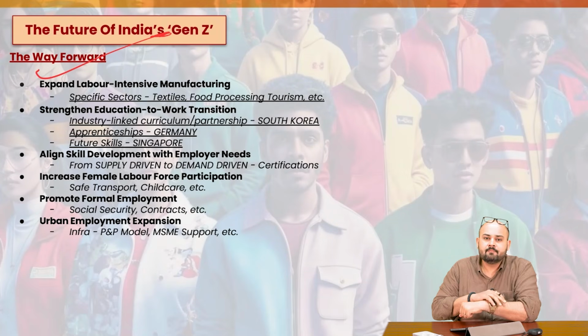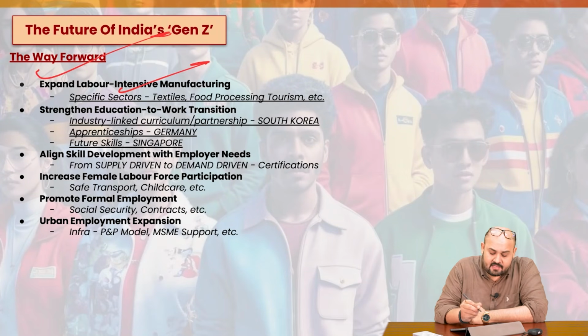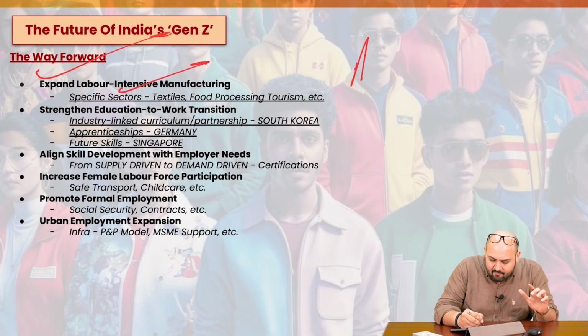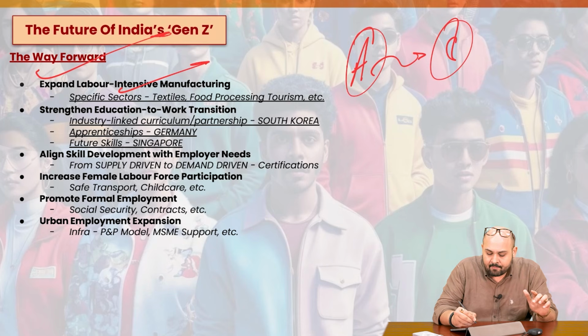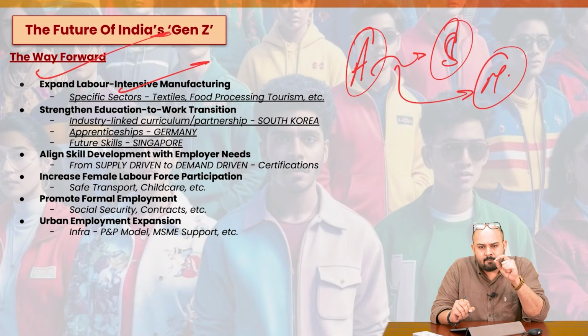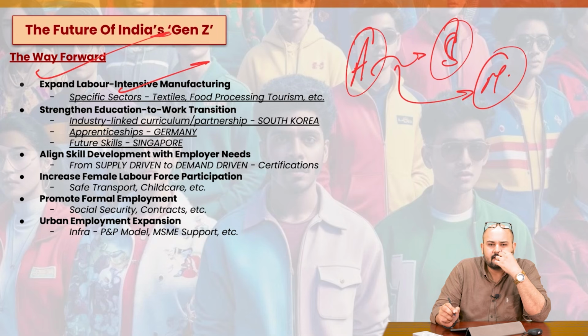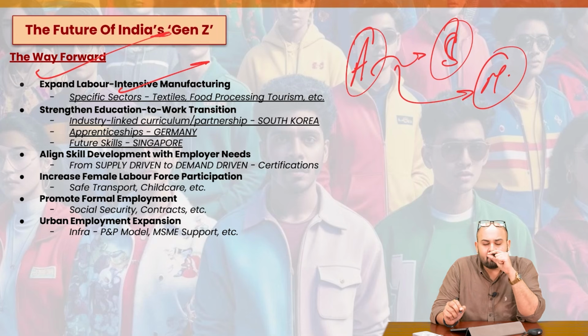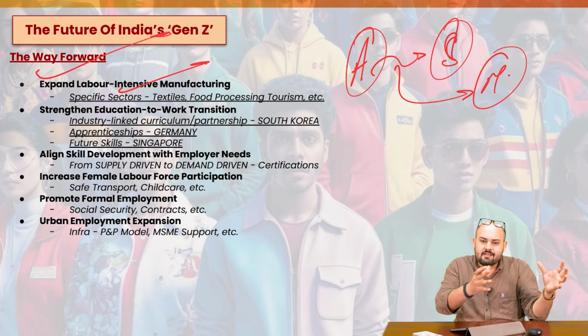What should be the way forward? We need to expand labor-intensive manufacturing. We often say that India has witnessed jobless growth. We have transitioned from agriculture directly to services, and we have not invested much in manufacturing. We are still not performing in line with other countries, for example Vietnam, Bangladesh or China. So we need to focus on labor-intensive manufacturing, because that has the potential to absorb a lot of these youths.